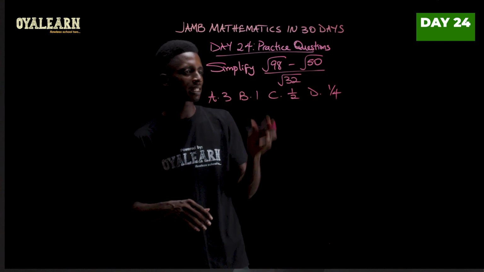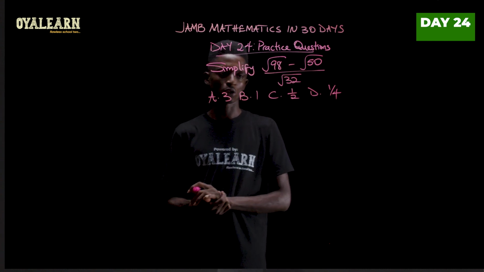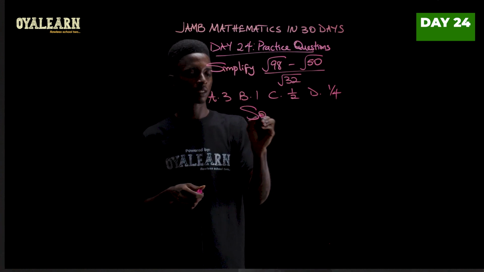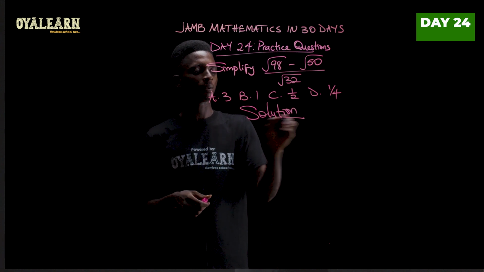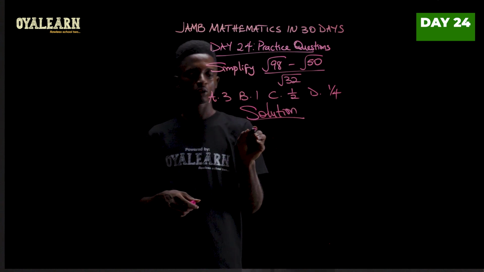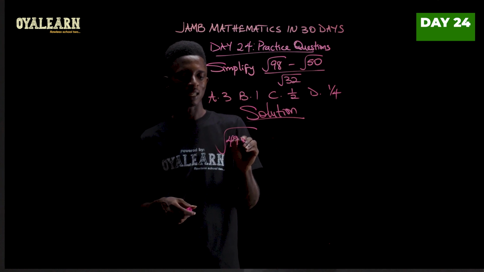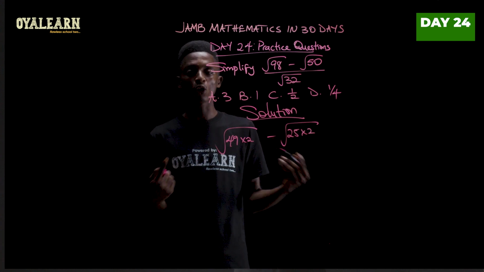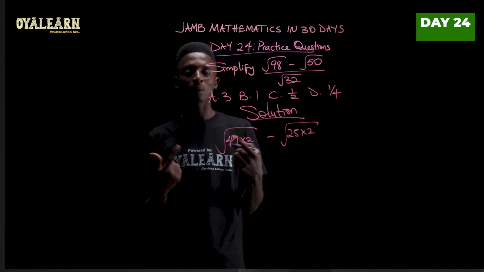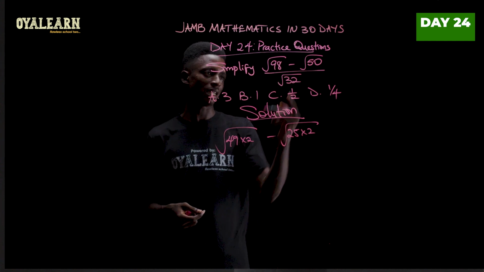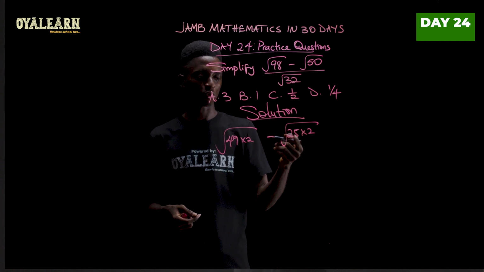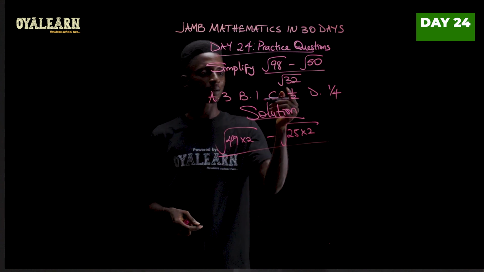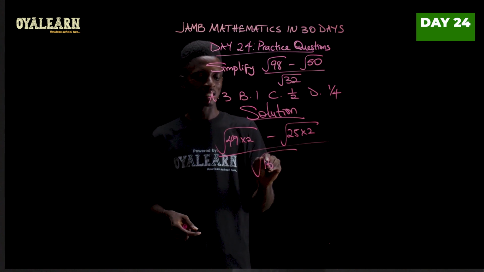Simplify root 98 minus root 50 all divided by root 32. So to solve this, we simplify each of the roots. Now root 98 is the same thing as saying 49 times 2, minus root 50 is the same thing as saying 25 times 2. I've done this by multiplying 2 by the highest perfect square you can get of 98, and the same thing with 50. Where 25 and 49 are perfect squares. Now doing the same thing to the denominator, we would have 16 times 2.